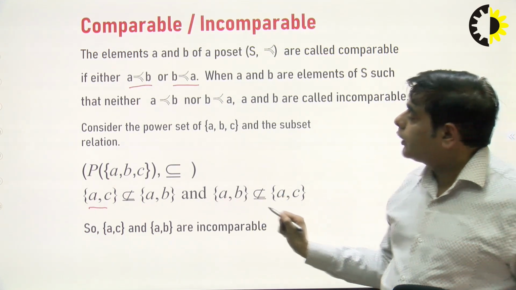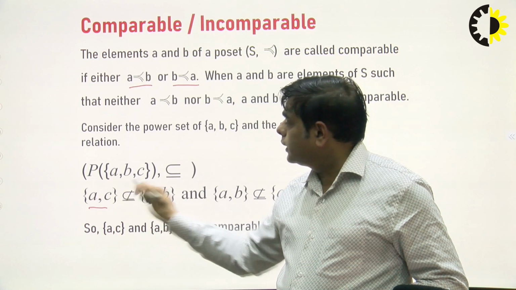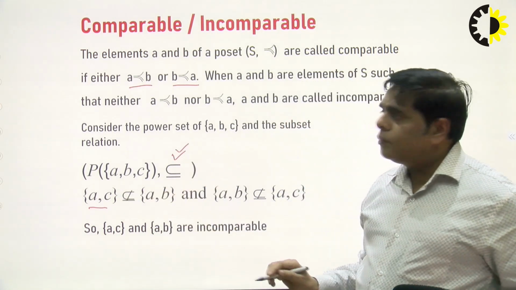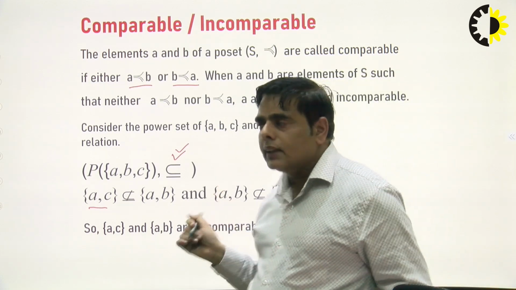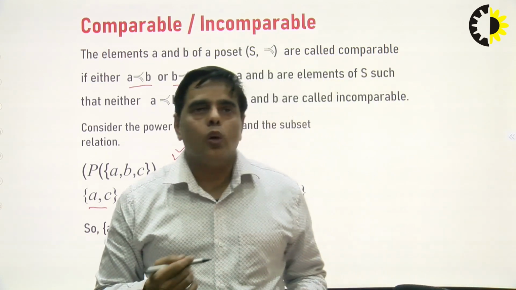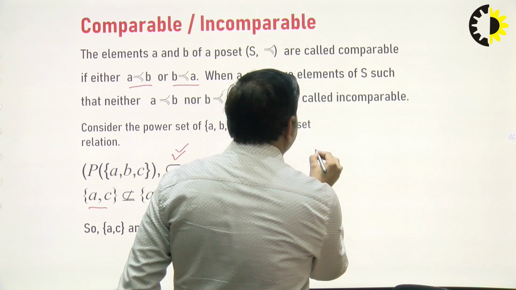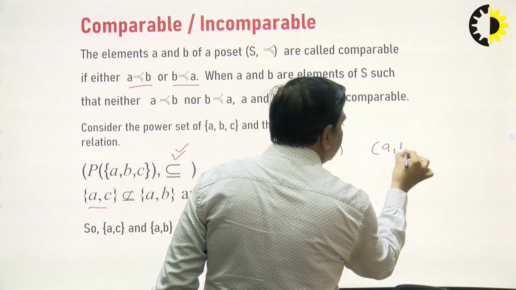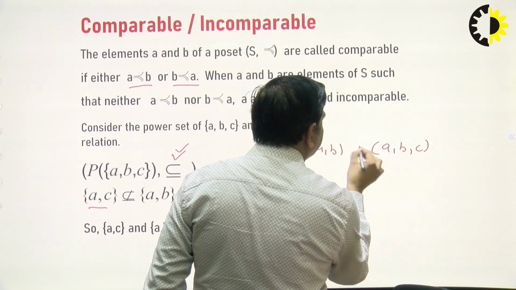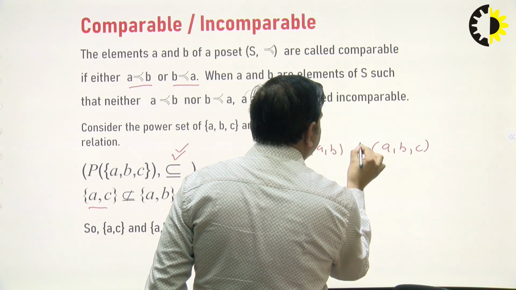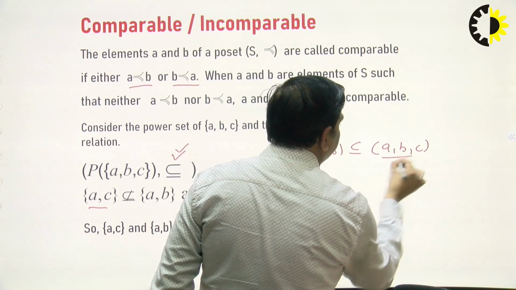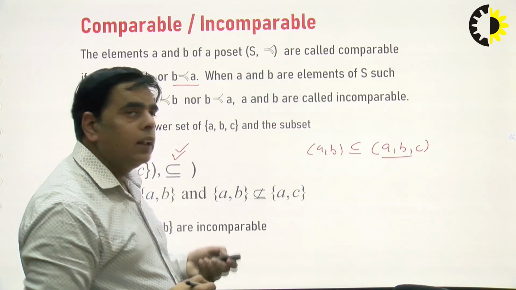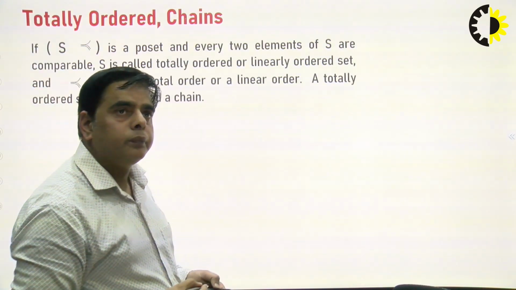If you cannot write in such a way that this relation holds between two elements, then we can say these two elements are not comparable. But if the elements are {a, b} and {a, b, c}, then we can say this element is a subset of that element. If you can compare, then these two elements are comparable.